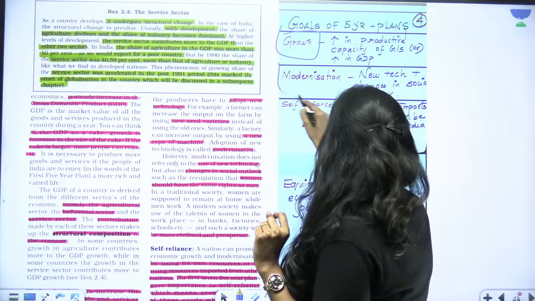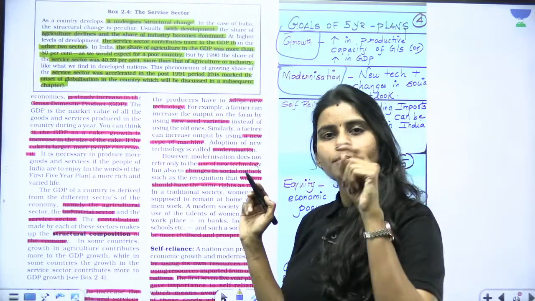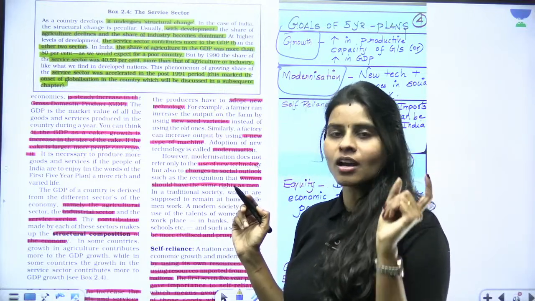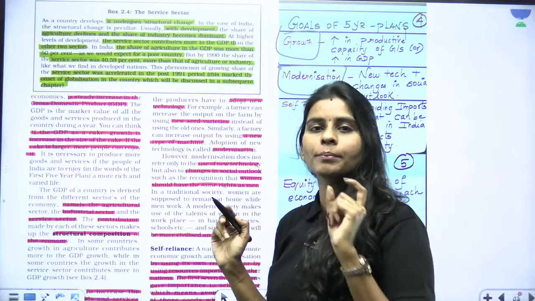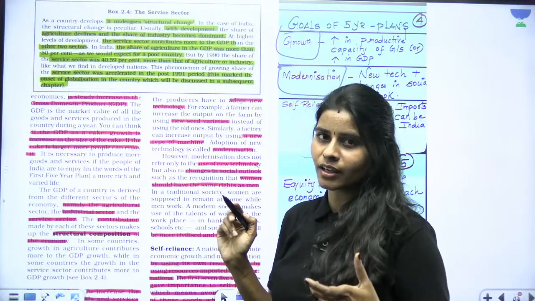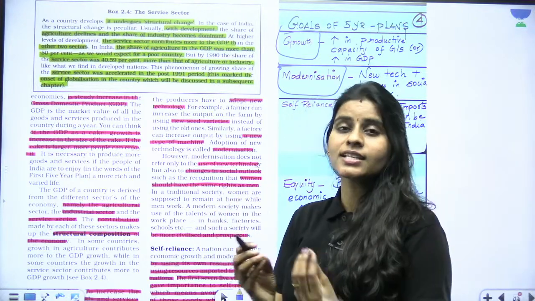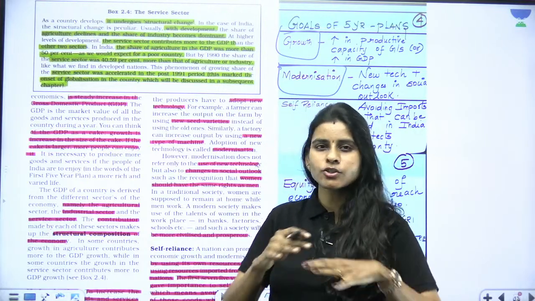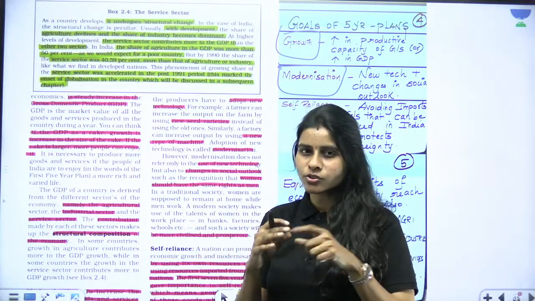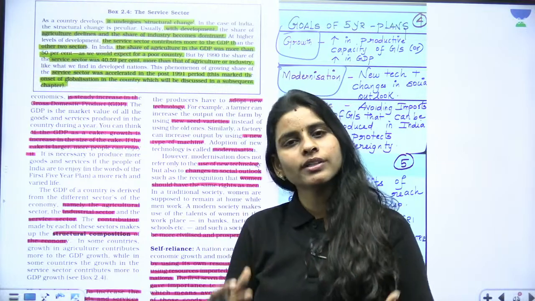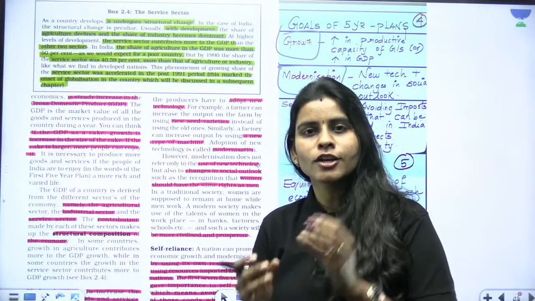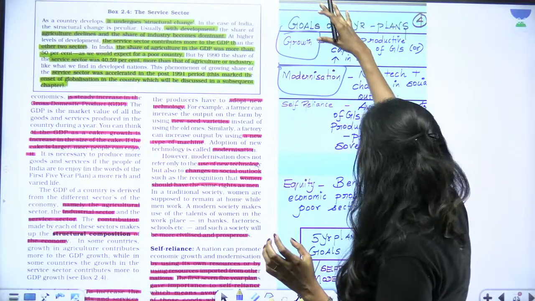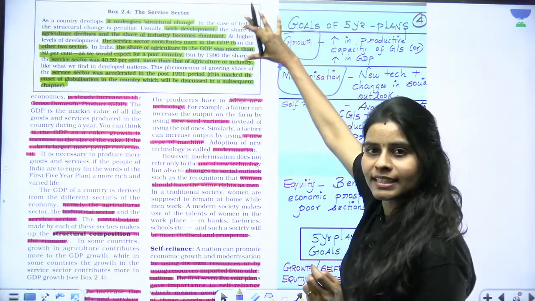And what is meant by modernization? This was a problem, right, in industries as well as in agriculture back in the 1950s. Why? We did not have rapid use of machines in agriculture. We did not have modernized industries coming up. Modern industries like iron and steel industries were very few. Capital goods industries were very few, etc. So we have to diversify that. So that is a goal. We set up our goals according to the challenges we had.